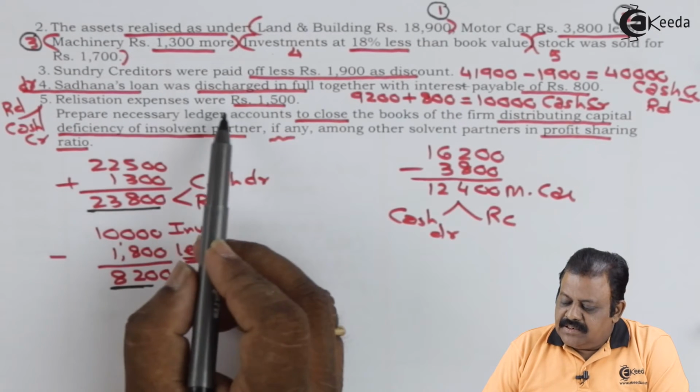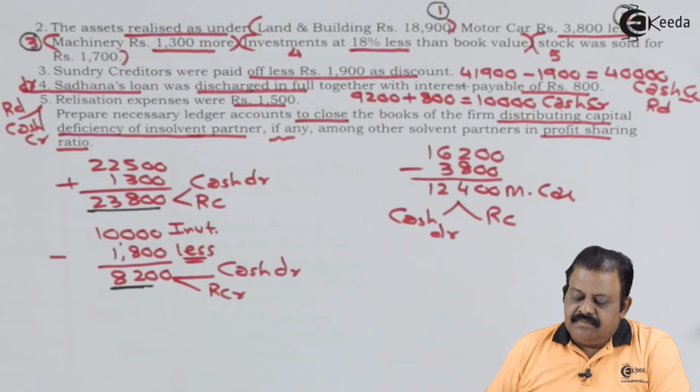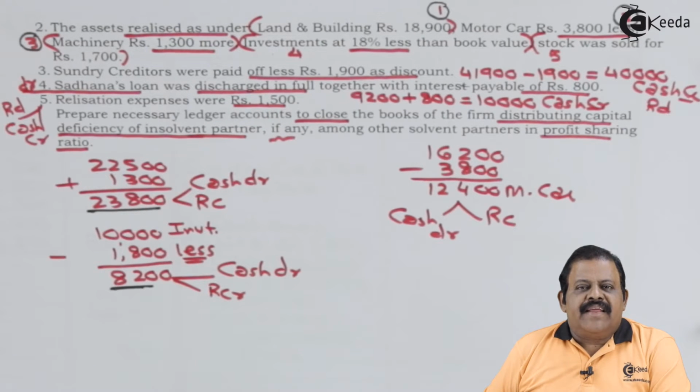Realization expenses were 1,500. This will be credited to cash bank account and debited to realization account.